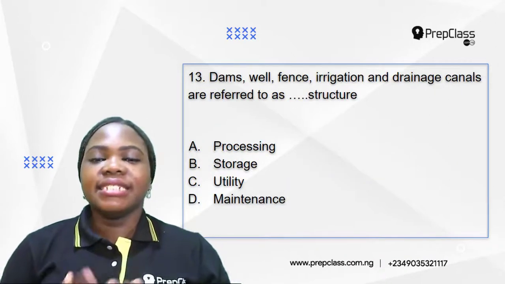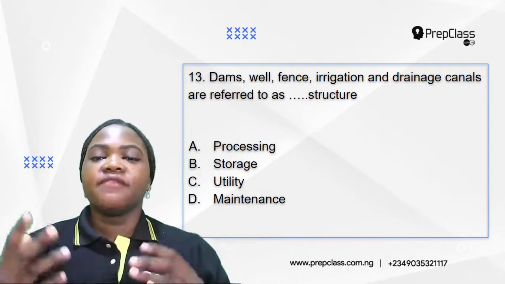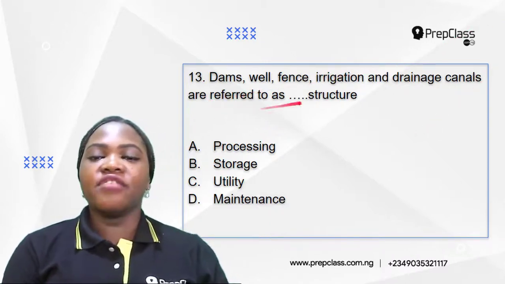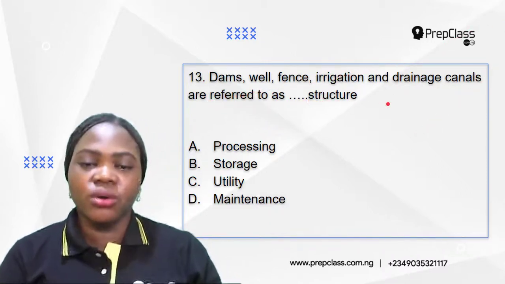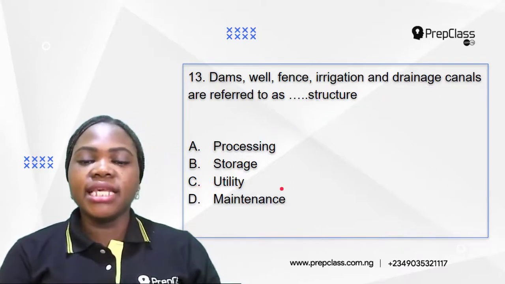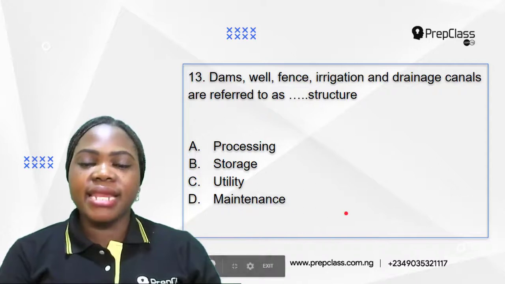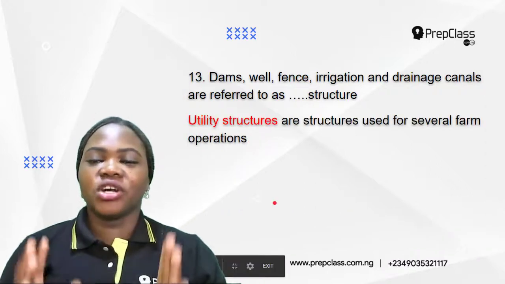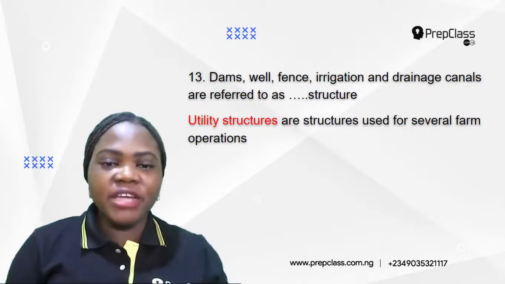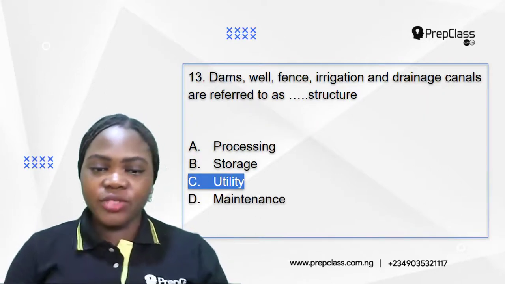Number 13. Dams, well, fence, irrigation, and drainage canals are referred to as dash structure. A. Processing. B. Storage. C. Utility. D. Maintenance. So utility structures are structures used for several farm operations. Now, which of the options is correct?